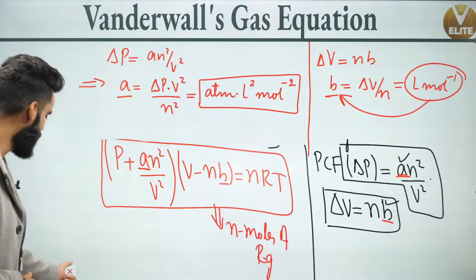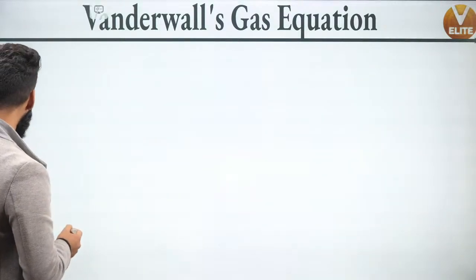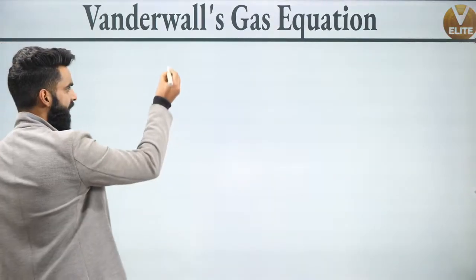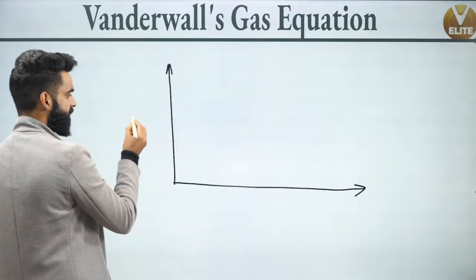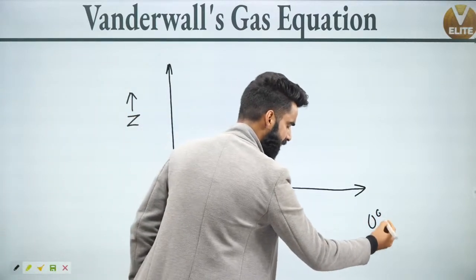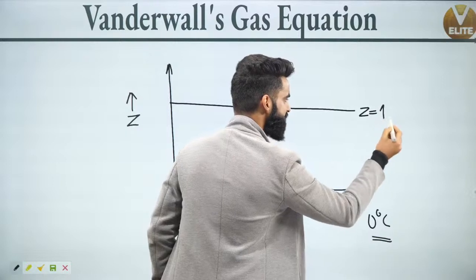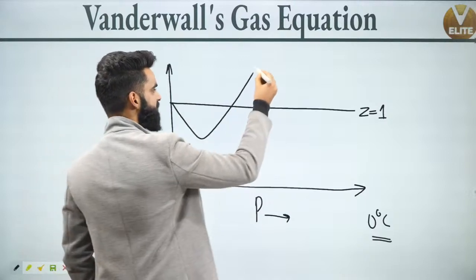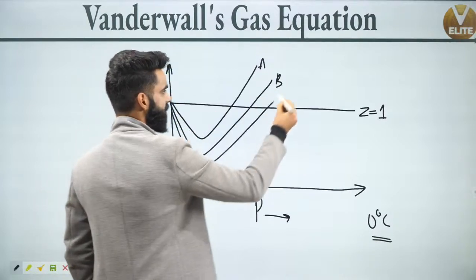All right, I'm moving ahead guys, and I'm talking about a few more important things over here. See guys, have a look. Okay, if I'm plotting once again the curve between compressibility factor Z and pressure for a real gas at 0 degrees centigrade, okay? Now people understand, this line represents Z equal to one line. That means this line is valid for the ideal gas. Now, for example, I have got three gases like this. This is gas A. This is gas B. And this is gas C.